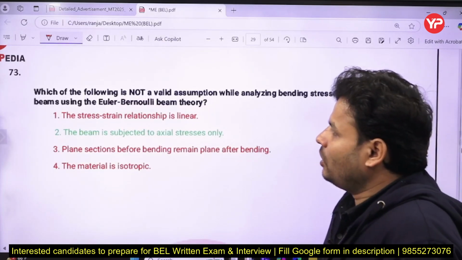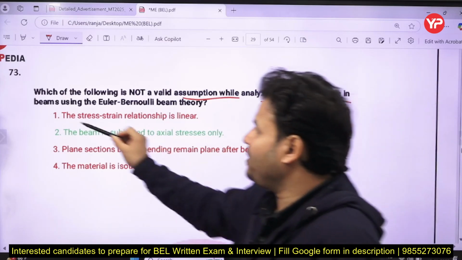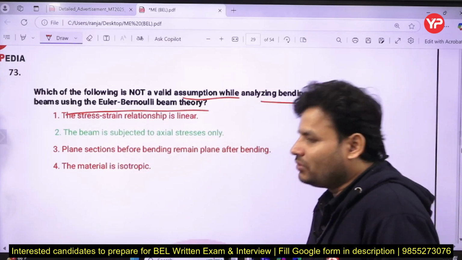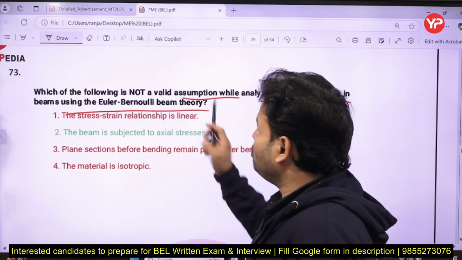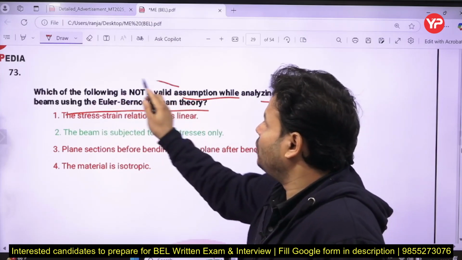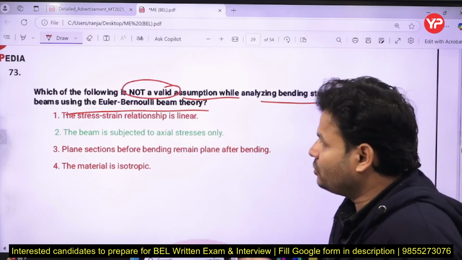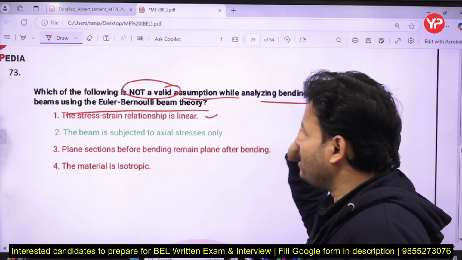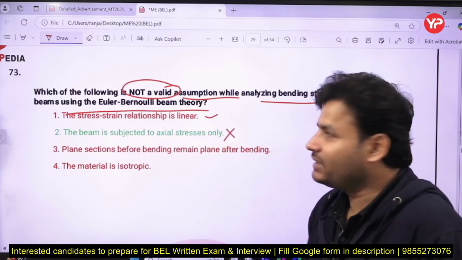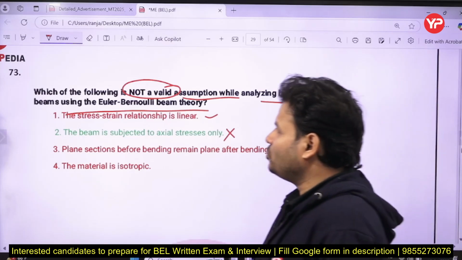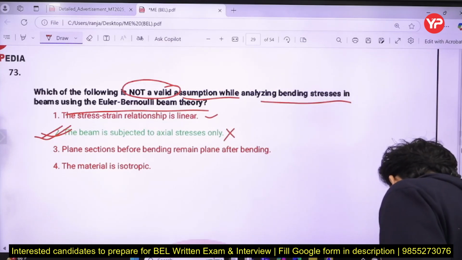Now next question: which of the following is not a valid assumption while analyzing bending stress in a beam using Euler-Bernoulli beam theory? If you have gone through the assumptions of this theory, then you might remember. So the stress-strain relationship is linear, that is valid. The beam is subjected to axial stress only. No, that one is not an assumption of the Euler-Bernoulli beam theory, right? So the correct answer will be B for Bombay, or you can say 2 is the right answer. Simply you can get that one.